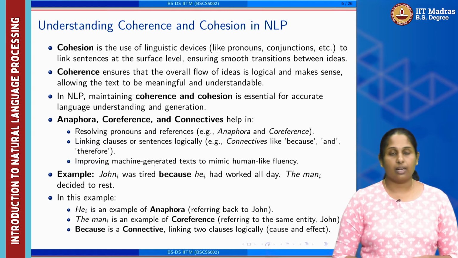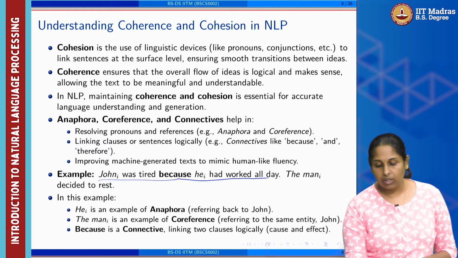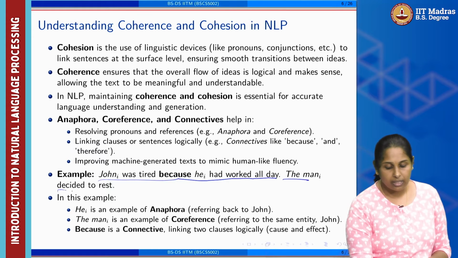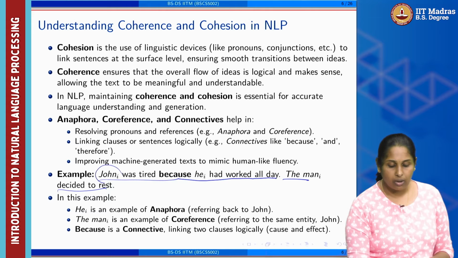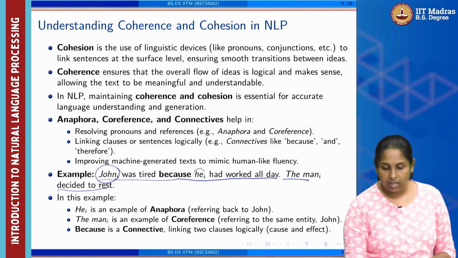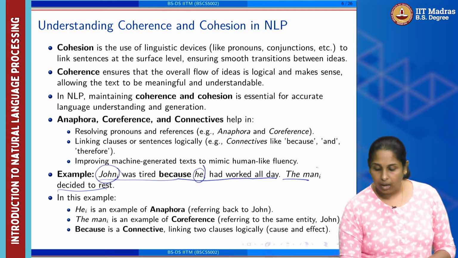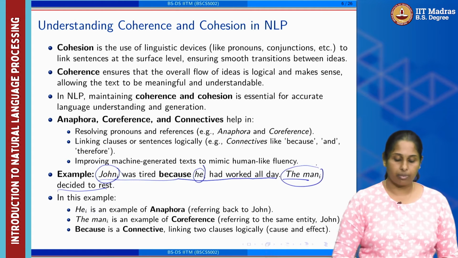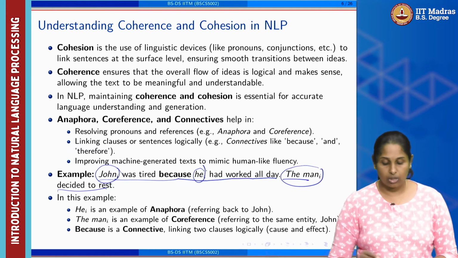And let's take the example. John was tired because he had worked all day. The man decided to rest. Now you see, John is having a co-indexation. This is a subscript information, is co-indexed with he. Both are referring to the same person, and also the man is referring to the same person. So there is a chain of information that is being connected to each other.